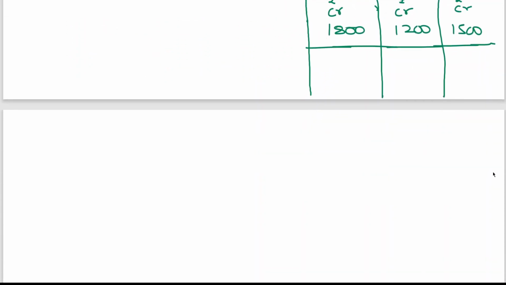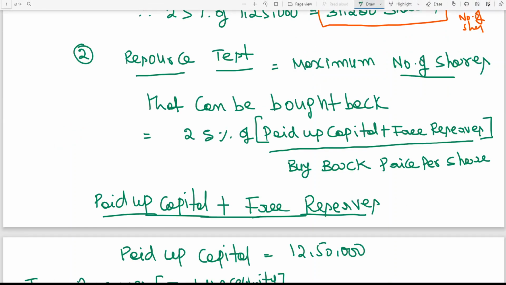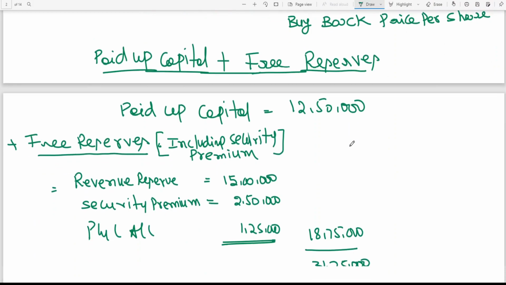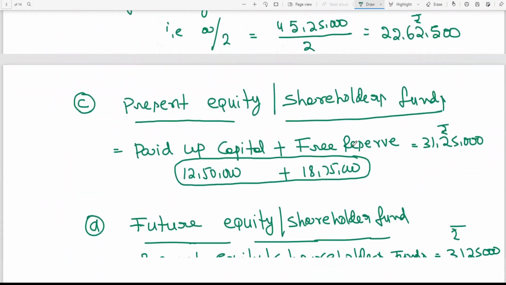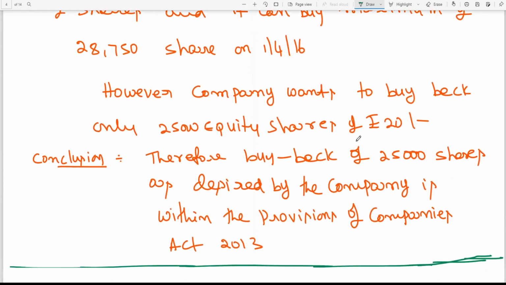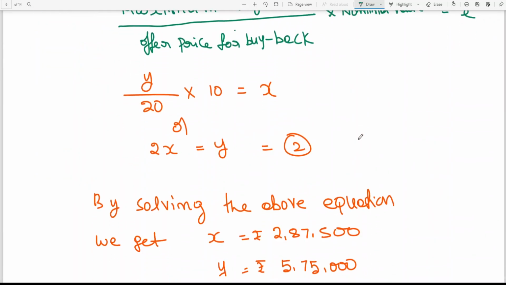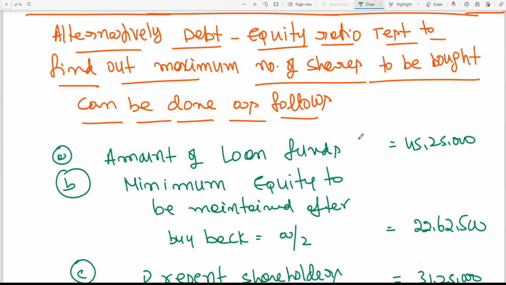And loan fund is, last class we have learned, last class I explained the alternative way, amount of loan funds.